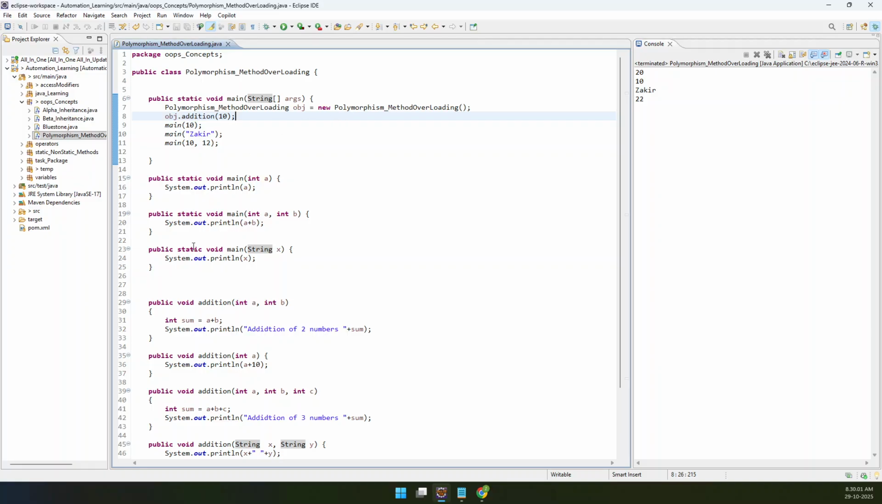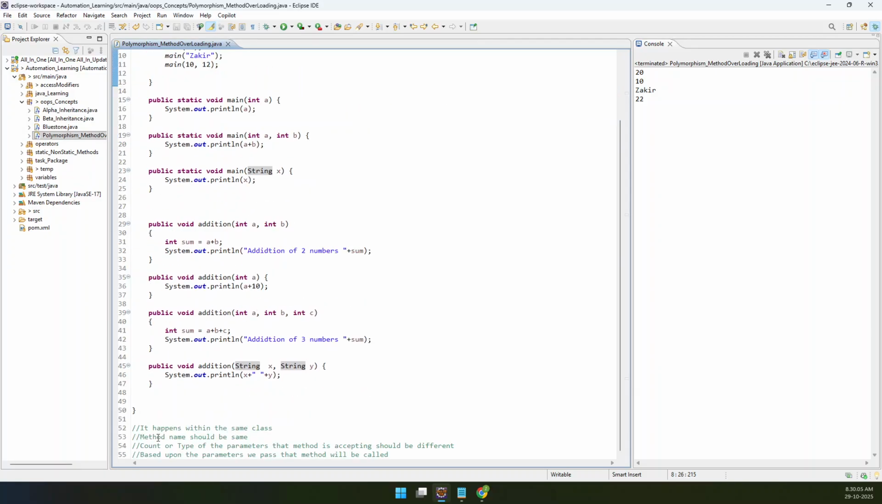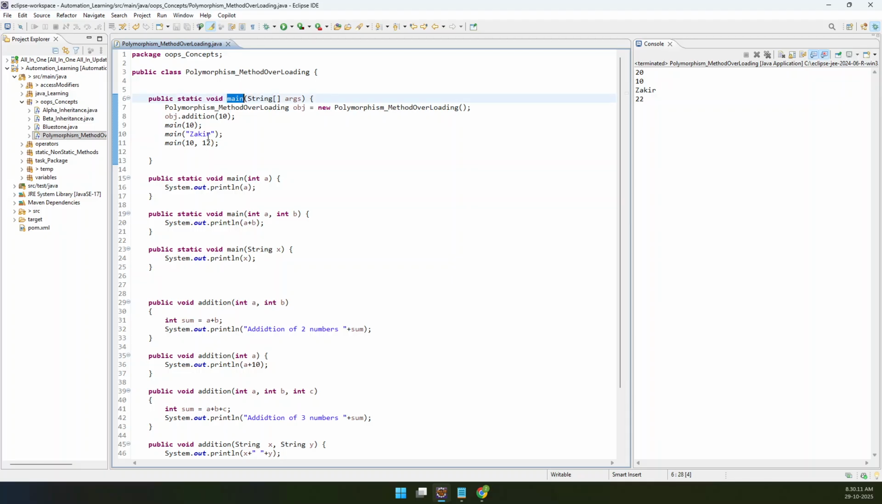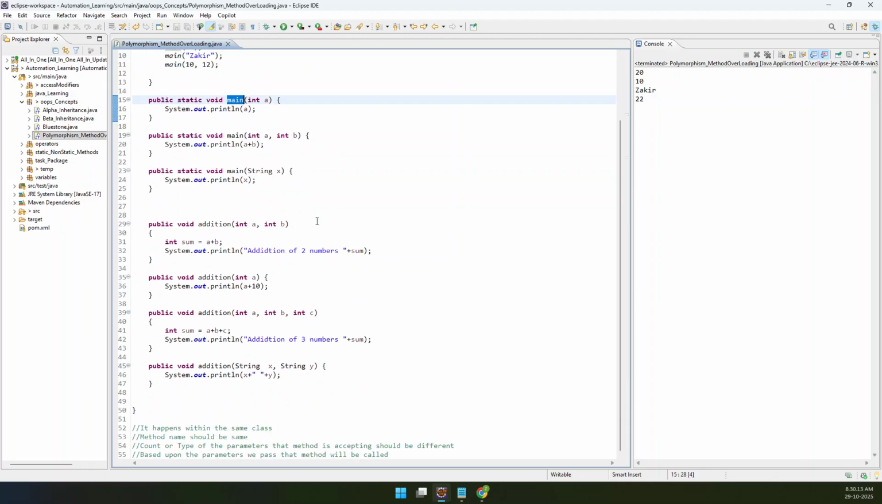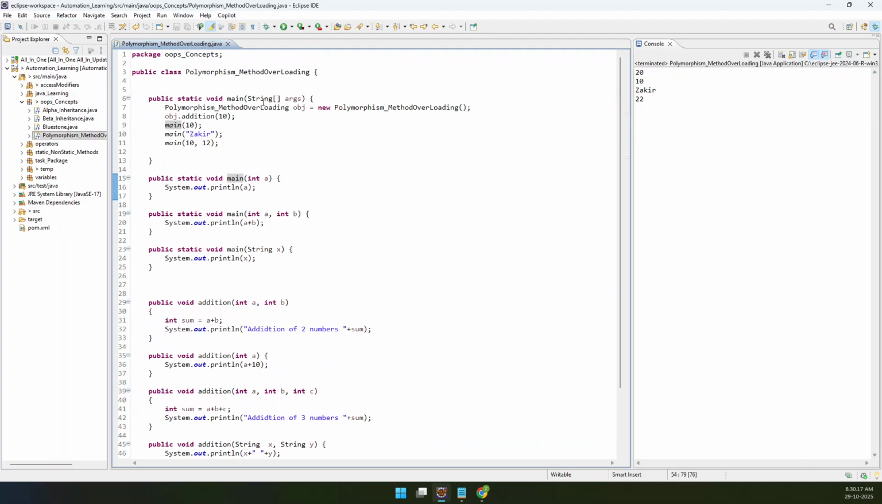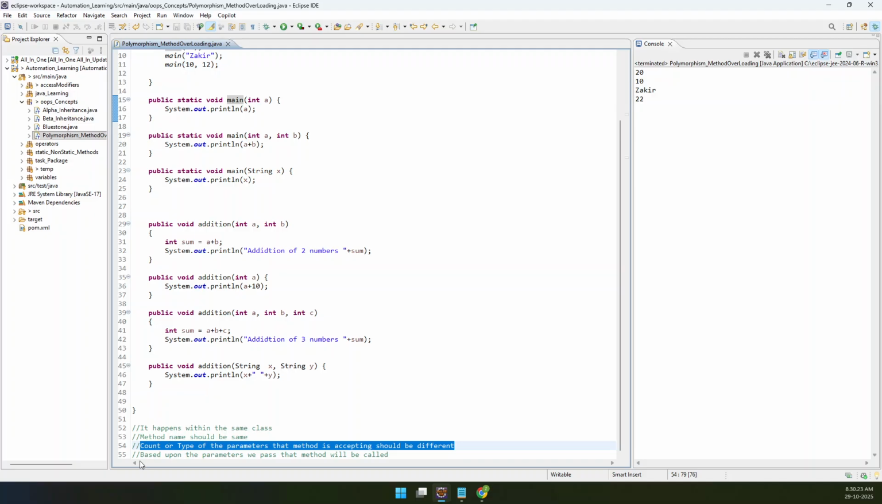Yes, because the reason why I'm telling you can overload a main method, see, it is accepting all the rules. It is happening within the same class. Very good. Method name is also same. So the name of this main method is main. Here also it is main. Yes, rule number two is also satisfied. Count or type of the parameter should be different. Yes, here it is string array of arguments. Here it is int, here it is two ints, here it is a string. Third is also passed. Based upon the parameters you pass, that method will be called.